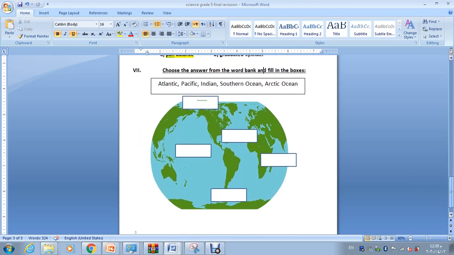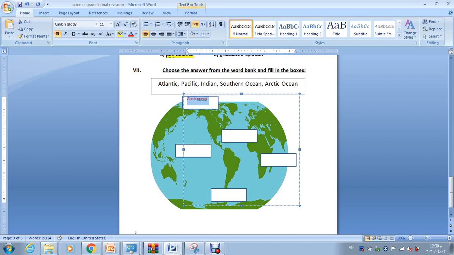Now remember this picture. We use this diagram in order to represent the 5 oceans we have on Earth. So for the first one, we have to choose the answer from the word bank: Atlantic, Pacific, Indian, Southern Ocean, and Arctic Ocean. So the first one here, up there in the Arctic pole, we named it what? Arctic Ocean. We named it Arctic Ocean because it's up there in the Arctic pole.